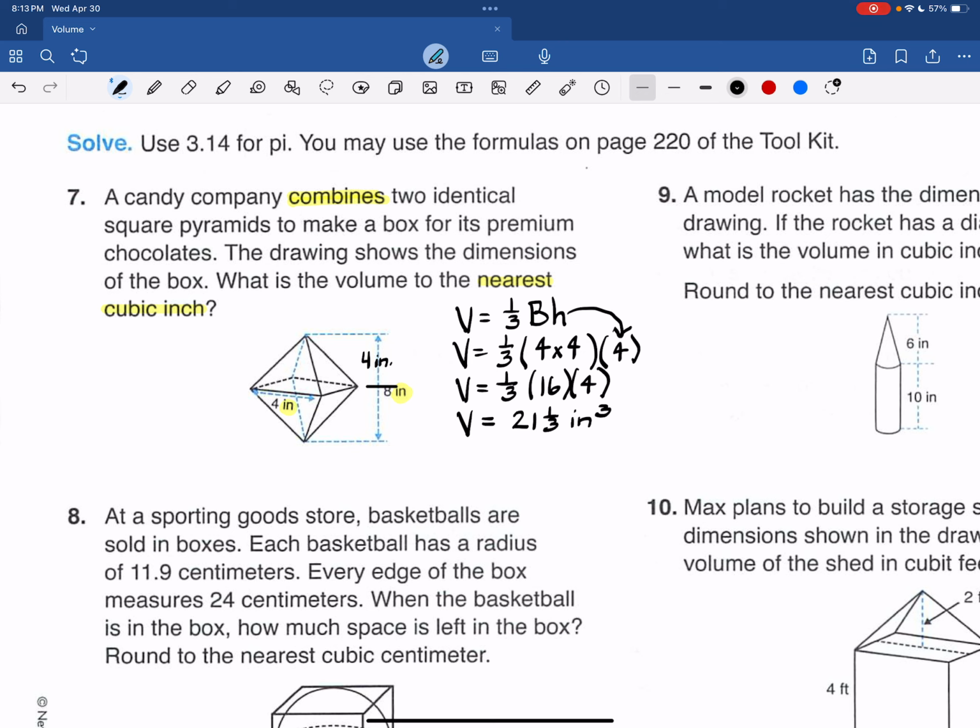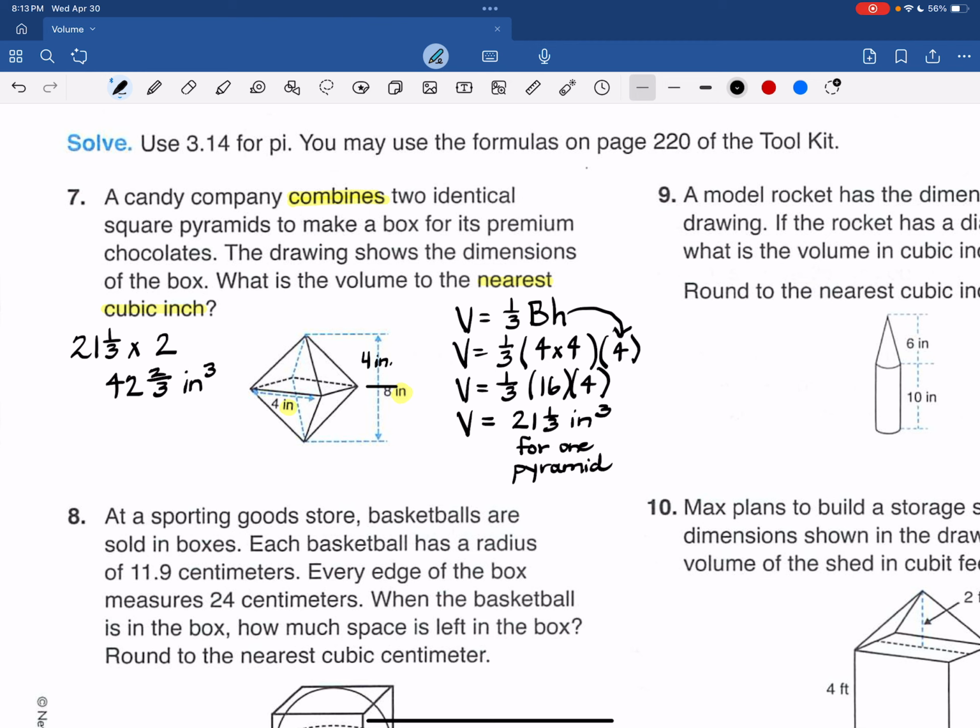But that is not your answer. This is for 1 pyramid. But we have how many pyramids? We have 2. So 21 1/3 times 2. Do this on your calculator. It's all clear. 21 fraction 1 fraction 3 times 2 is 42 2/3 cubic inches.